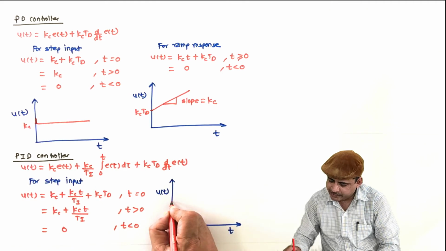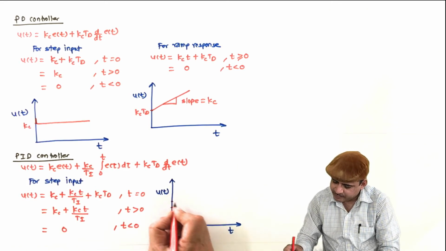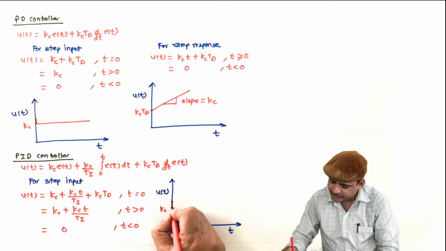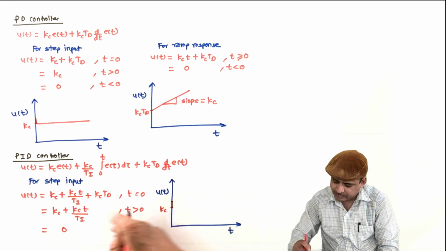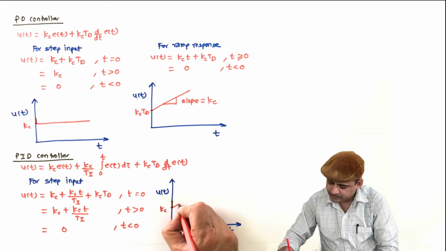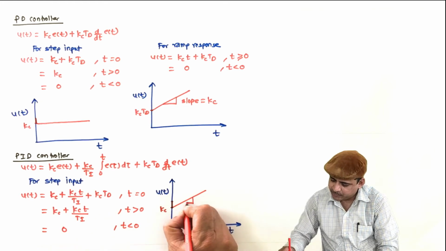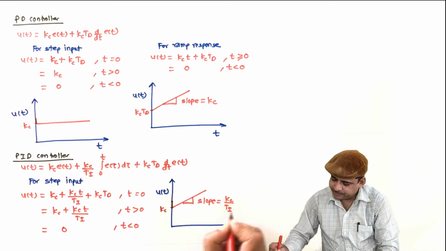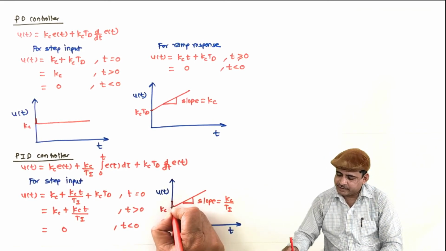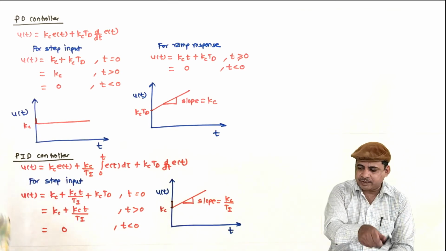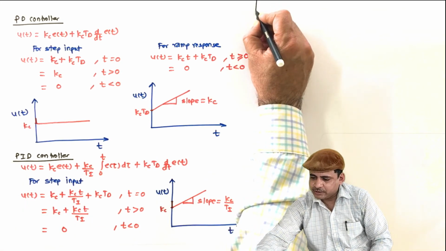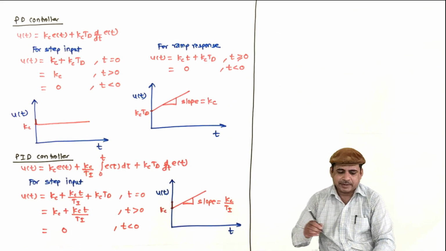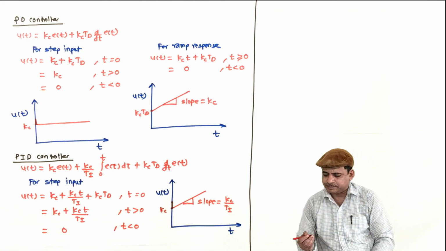So if here is Kc, let this be Kc plus Kc Td. So initially it increases, then it comes back to Kc, and then this ramp is added to it with a slope Kc by Ti. So this increment is just at a time t equal to 0, and this shows that the derivative action has very early impact and later on it has no impact, or its impact reduces.